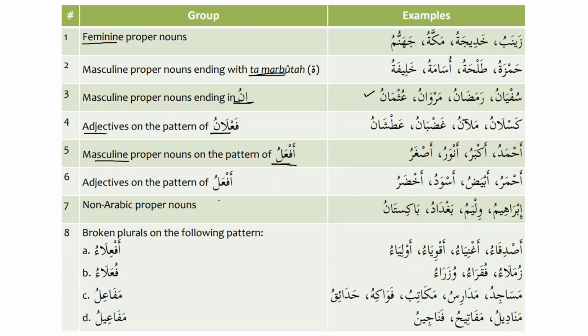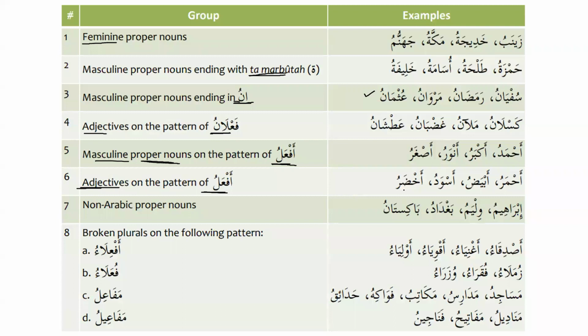In today's lesson, we will also learn masculine colors. We know that all the colors are adjectives, so we have adjectives on the pattern of af'alu. For example, ahmaru, red, abiyadu, white, aswadu, black, and akhdaru, green.